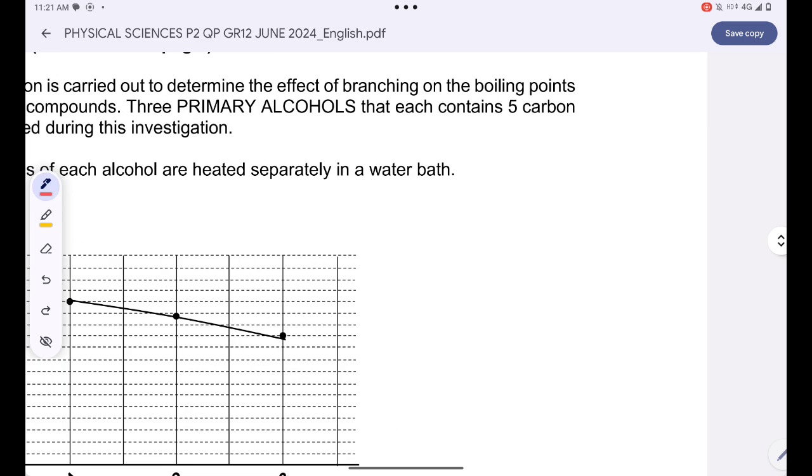such that the first one is just a straight chain primary alcohol, that will simply have a hydroxyl group at the terminal carbon. The IUPAC name of this alcohol is pentan-1-ol. 1, 2, 3, 4, 5. It's pentan-1-ol.